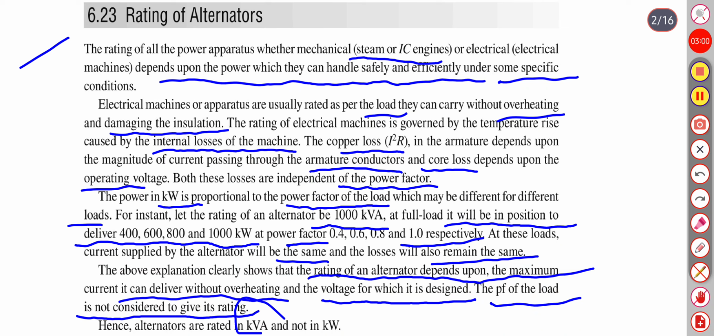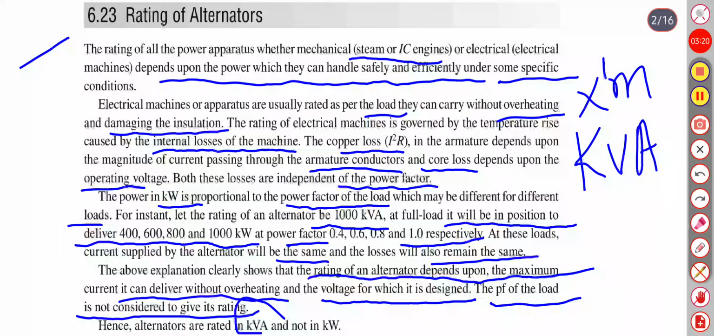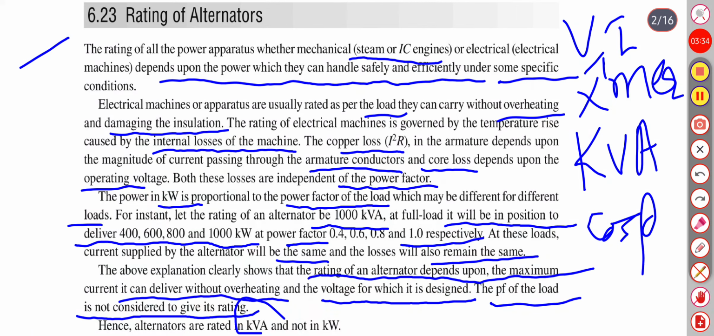Sometimes students of electrical engineering are asked why the transformer rating is given in kVA. So the same answer applies in case of transformer, because in transformer core loss depends on voltage and copper loss depends on current. It is independent of the power factor of the load.